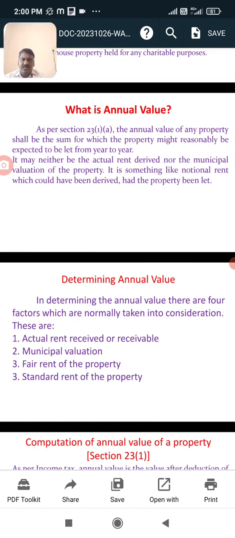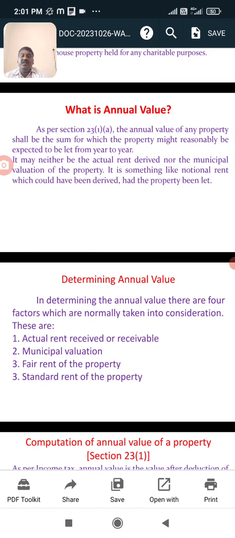Next one, fair rented value. Fair rented value means the rent of similar property located in your place or same area. It is calculated based on the same locality and the same value.